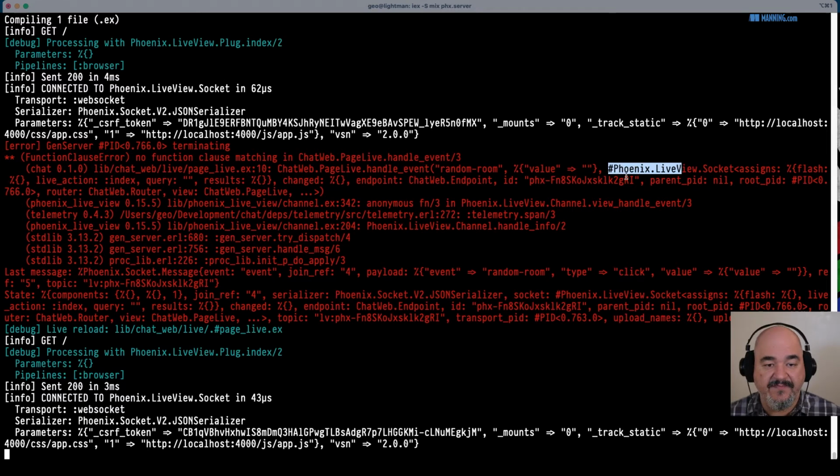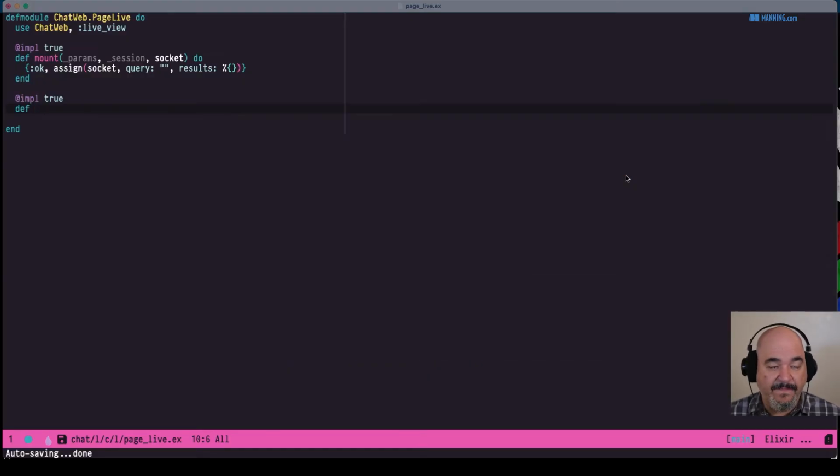All right, so let's define that handle_event random_room. The first thing is we need to define the function name. Another cool thing about Elixir, if you're not familiar with it, is it provides pattern matching on your function definitions. So you can have multiple handle_events, and each one can handle a different event. In this case, we need to handle the random_room event. So whenever handle_event is called, or the message is sent to this process, it's going to look through all the handle_events and find the first one that matches. So we're going to match on random_room.